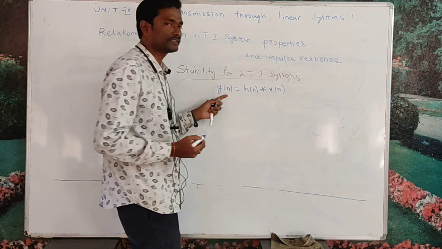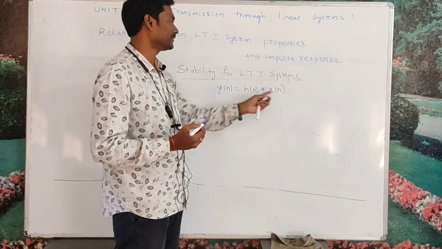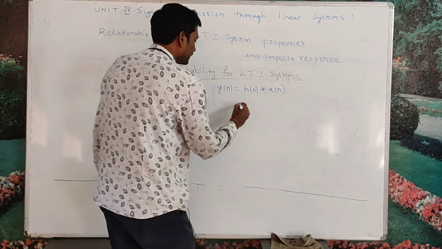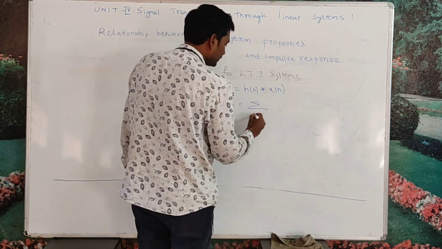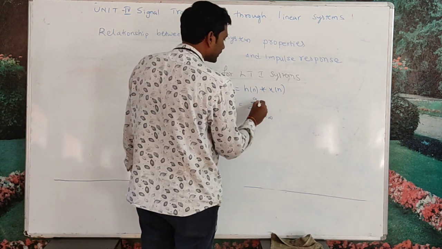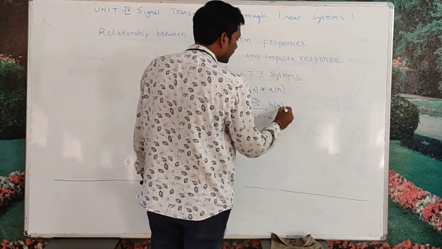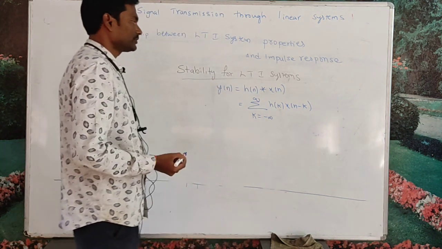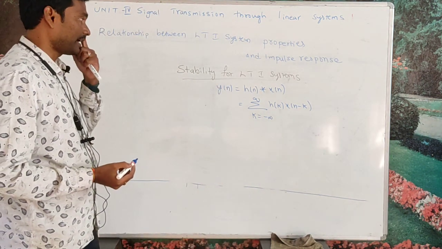That is, the output of an LTI system is given by the convolution of the input and the impulse response, which equals the summation over k from minus infinity to infinity of h of k x of n minus k.